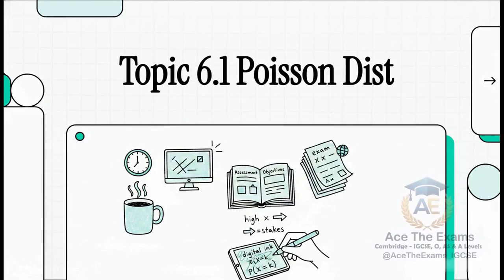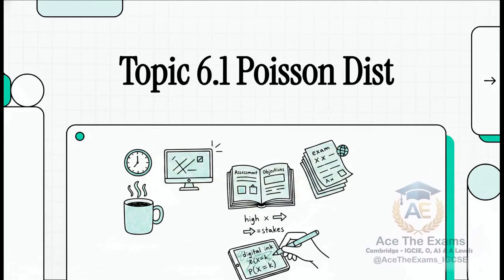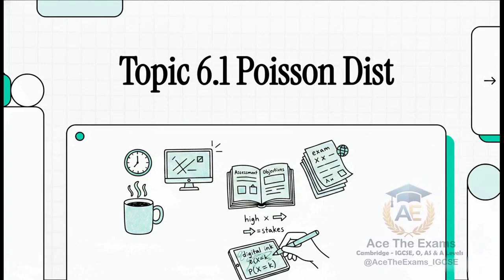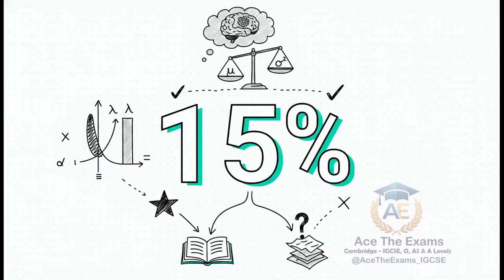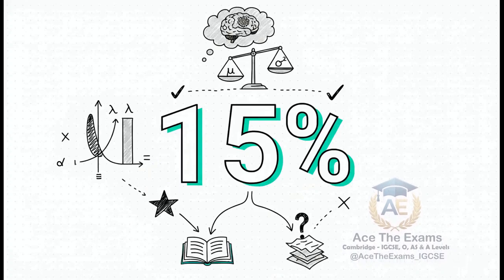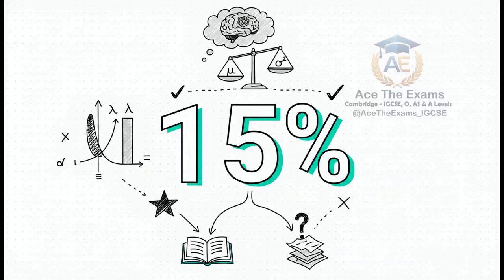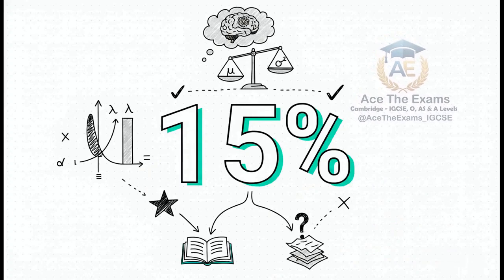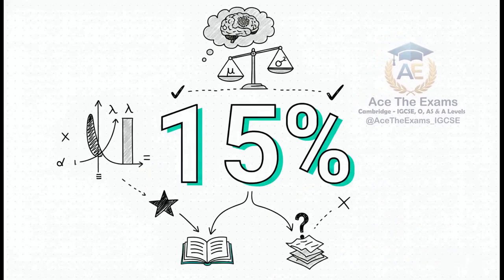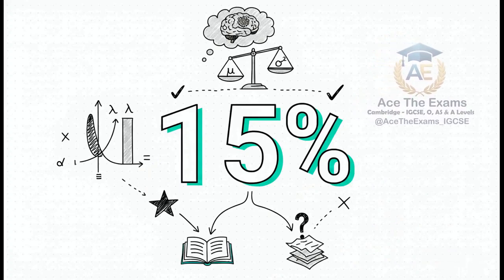We are looking for assessment objectives AO1, AO2, and AO3, and trust me, within the first few seconds, we already know where your script is heading. 15%. I really want you to let that number sink in. That is how much topic 6.1, the Poisson distribution, accounts for in your total examination marks for Mathematics 9709.